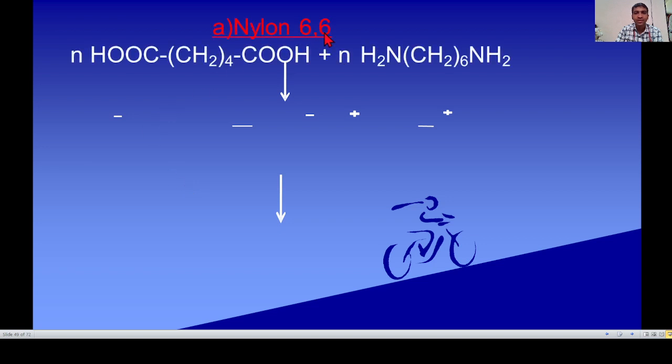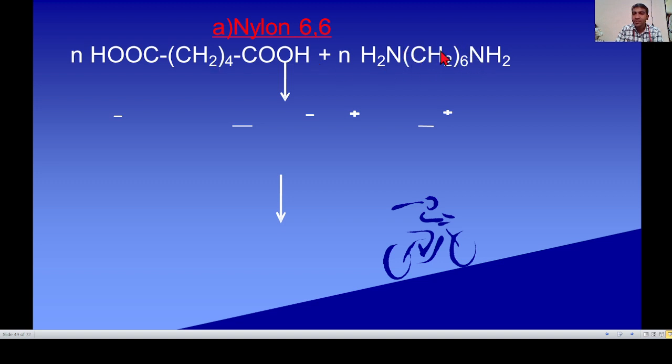See the first, nylon 66. Nylon 66 is made from an acid and an amine. The acid is adipic acid. The IUPAC name of adipic acid is hexanedioic acid. And this is hexamethylene diamine. Adipic acid and hexamethylene diamine.